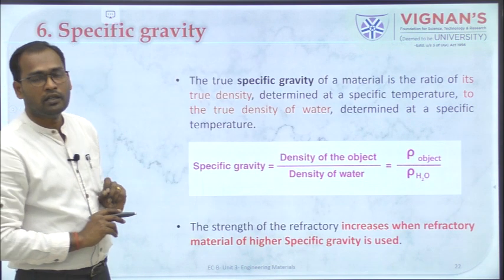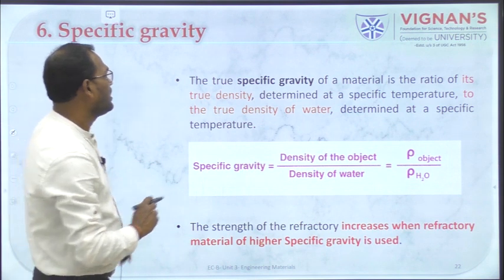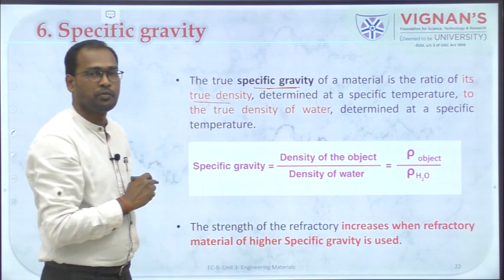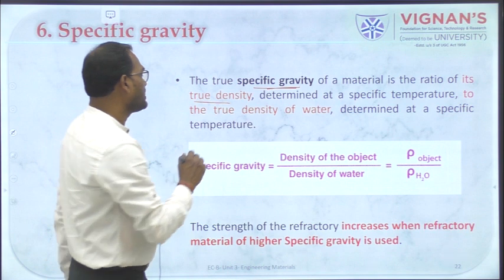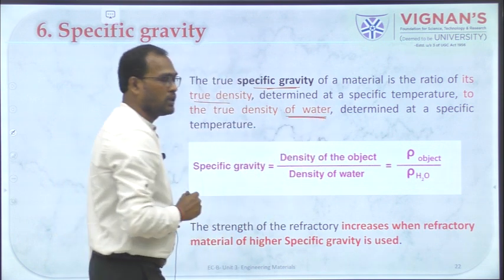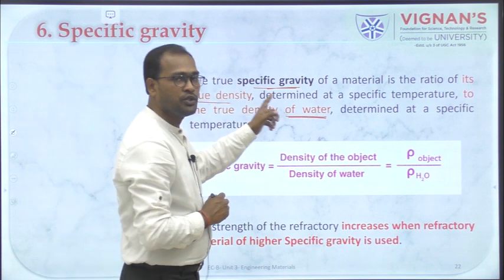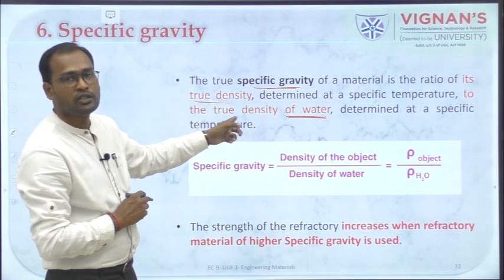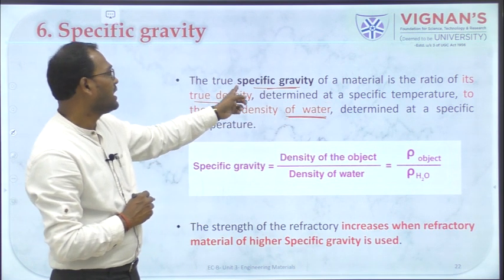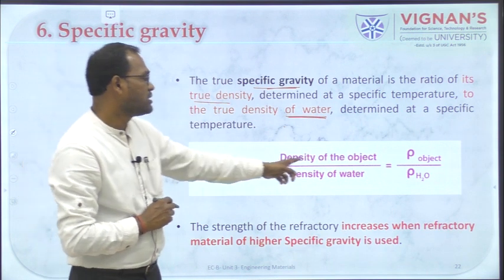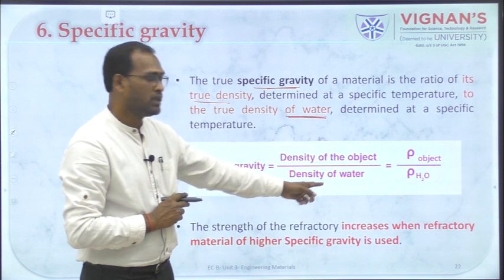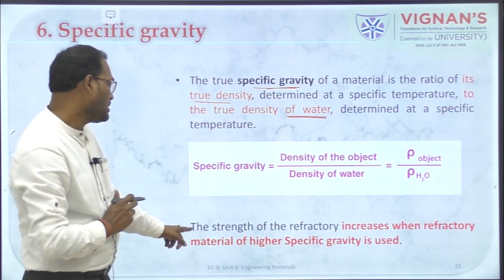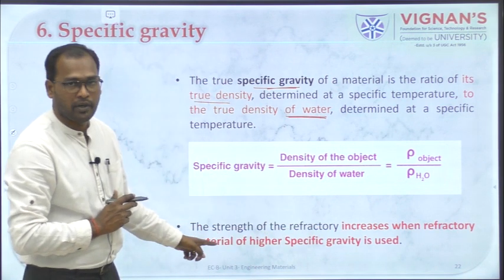And the next property is specific gravity, and specific gravity is a ratio of the material's true density with respect to a standard material's density, and that standard most of the time will be water. Okay, specific gravity is the ratio of the true material's density with respect to the true density of water. It is given here, density of the object divided by density of water. So this will give you specific gravity, and this specific gravity is highly important because the strength of the refractory material is dependent on it, right?